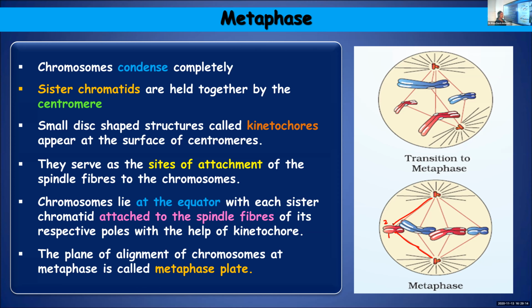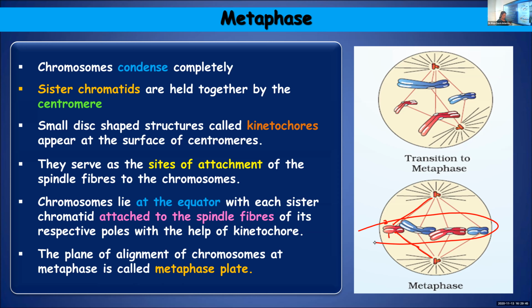The plane of alignment of chromosomes at metaphase is called the metaphase plate. The most distinguishing feature of metaphase is that chromosomes can be seen at the equatorial plane. They get aligned in the middle, M for middle, M for metaphase.